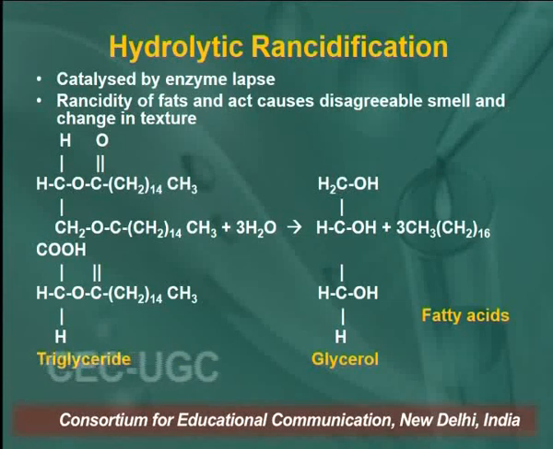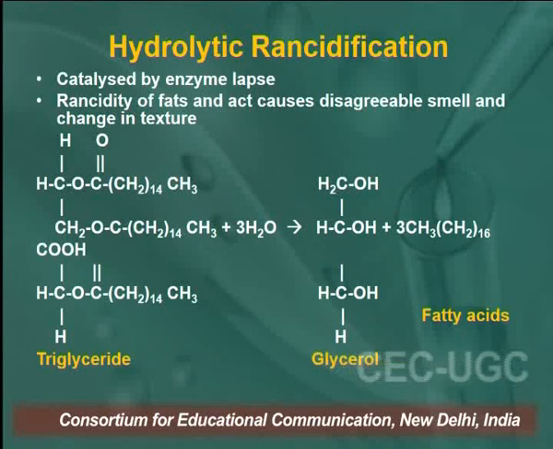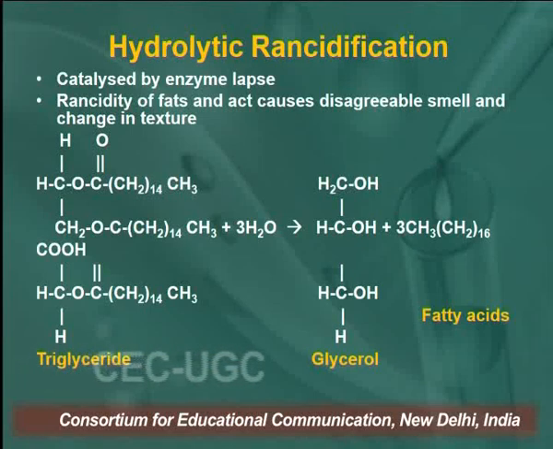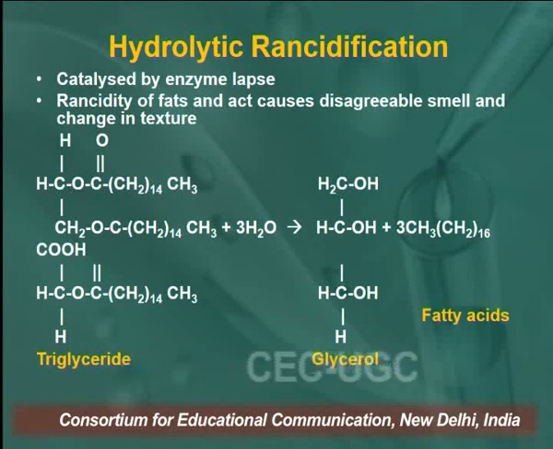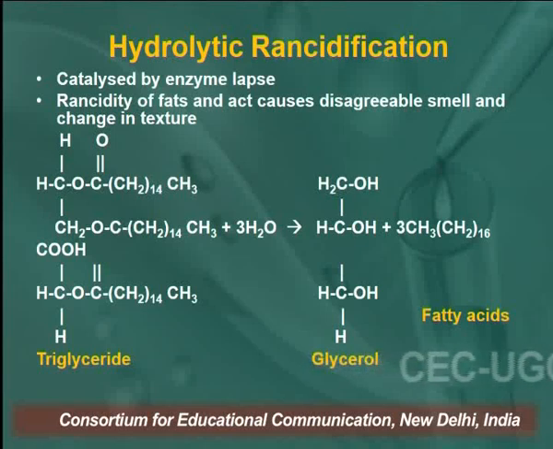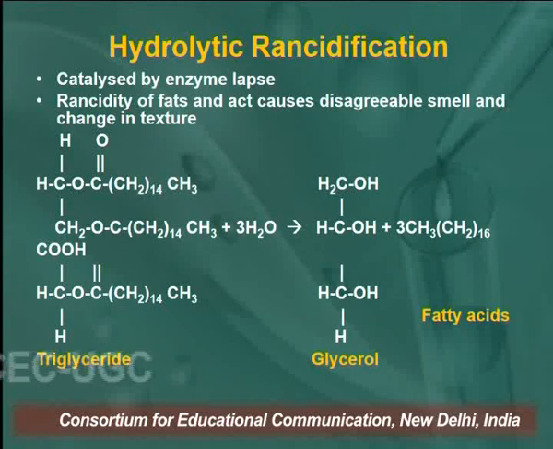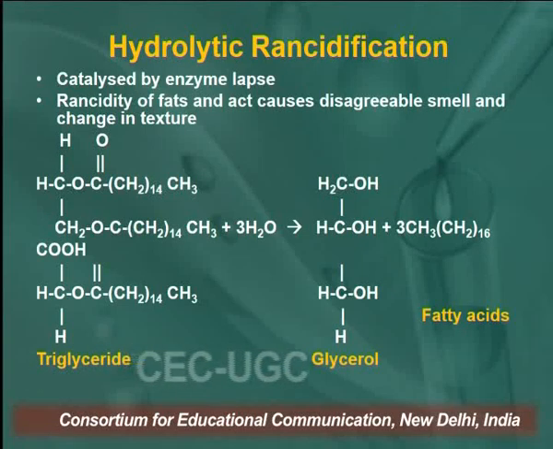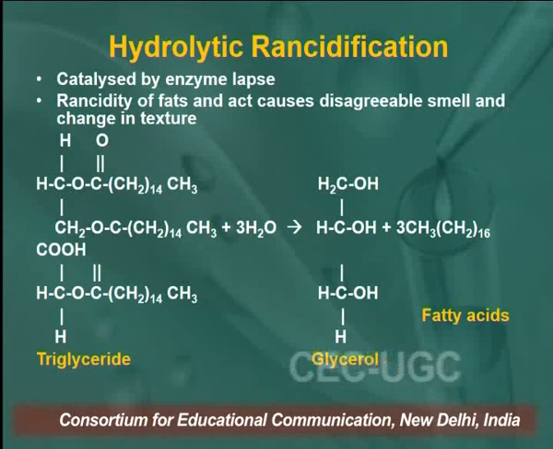And how does it take place? You can see here, because there is hydrolytic rancidification, hydrolysis of fat molecules takes place in the presence of an enzyme called lipase. So the reaction is catalyzed by enzymes. During that hydrolytic rancidification, we get glycerol and fatty acids.